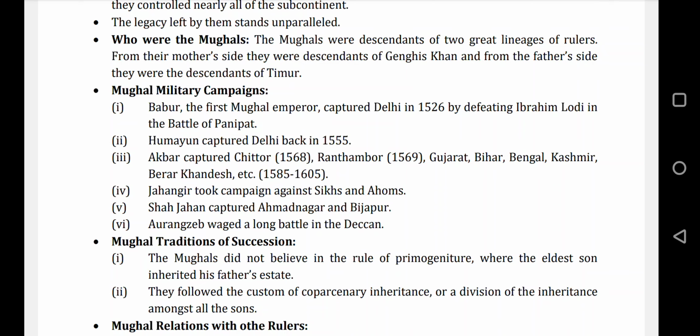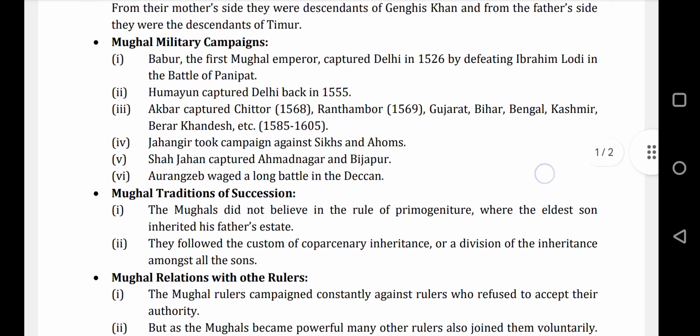Okay, then third, after Humayun, his son Akbar captured Chittor, a place in Rajasthan, Ranthambore, again in Rajasthan, Gujarat, Bihar, Bengal, Kashmir, Berar and Khandesh. He won everything, all the parts of northern India, you can say, between 1585 and 1605.